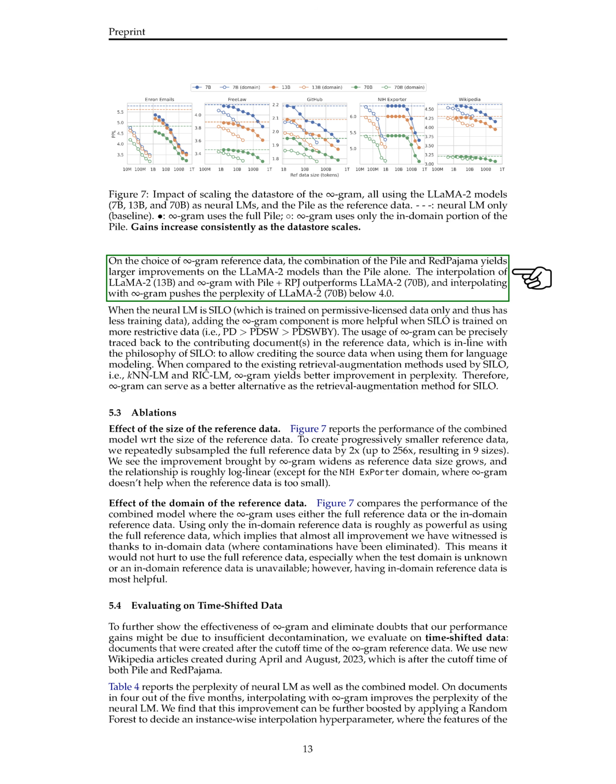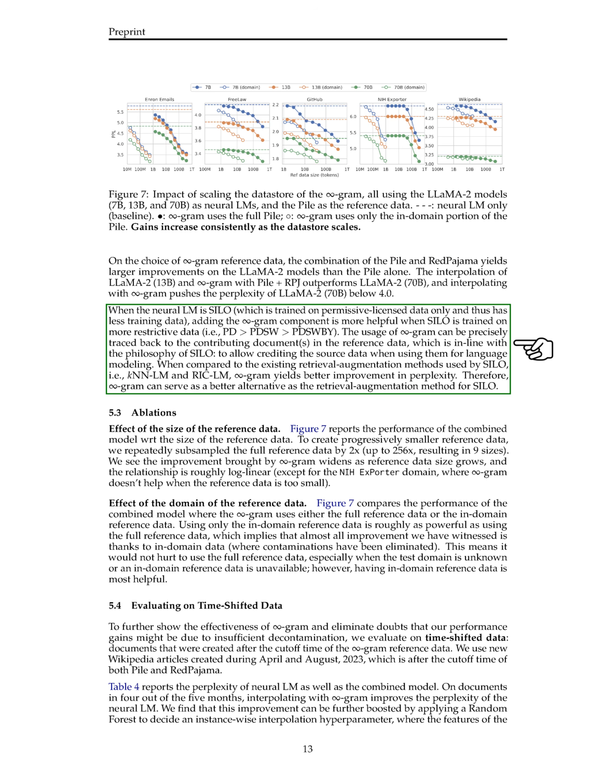One of the advantages of the Infini-gram model is that it allows us to trace back to the exact documents in the reference data that contributed to the language model's predictions. This aligns well with Silo's philosophy of giving credit to the original data sources. Compared to other methods that augment language models with additional data, like kNN-LM and RIC-LM, the Infini-gram model offers better improvements, making it a superior choice for enhancing Silo's performance.